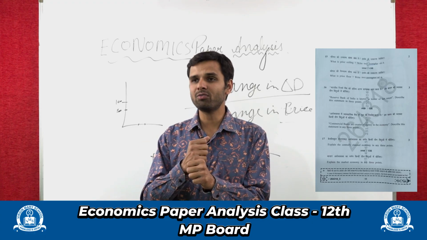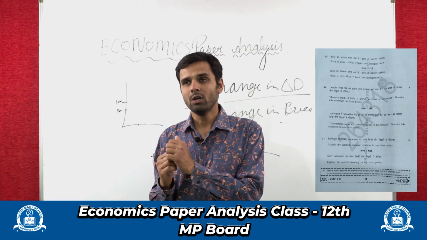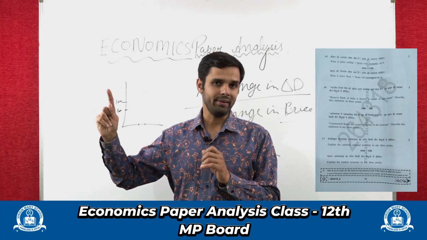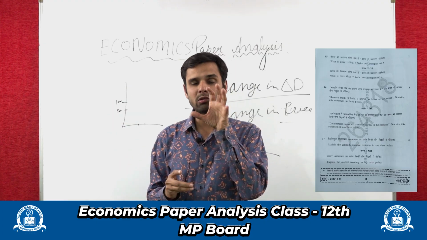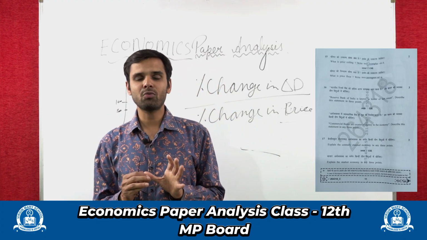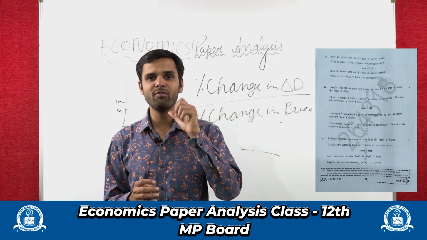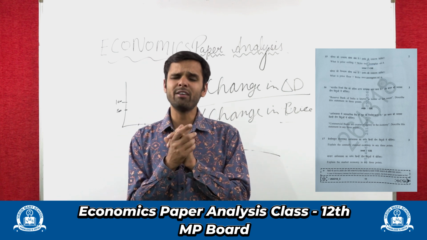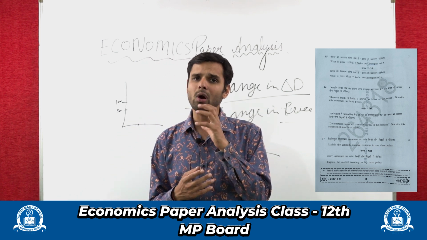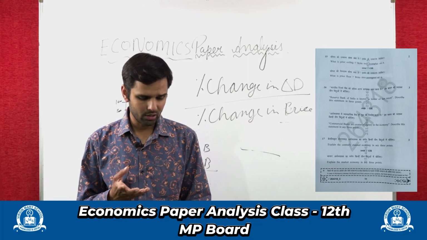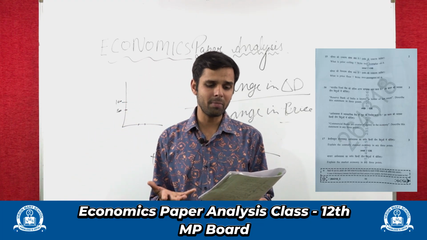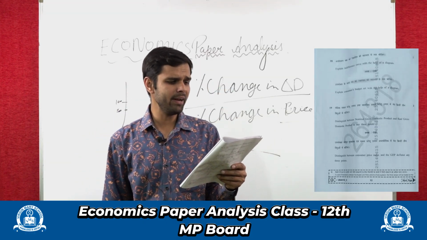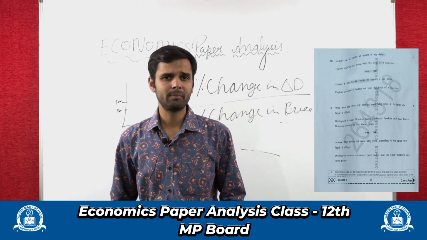But if sometimes these banks also require a loan, in that case they need to approach RBI, right? So that's why RBI is also known as Bankers Bank, and that's why RBI is the lender of last resort. If commercial banks, private banks, or any government bank needs funds, they need to approach RBI. So that's why RBI is known as the lender of last resort. Now question number 18. Explain indifference curve with the help of a diagram.